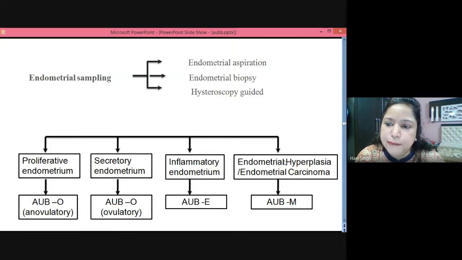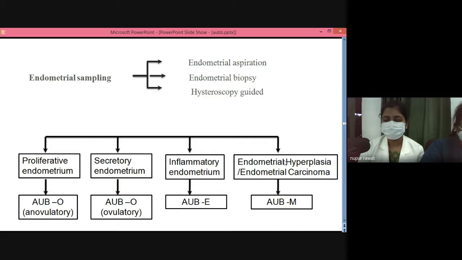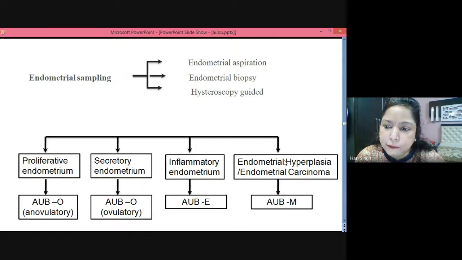Without atypia, how will you prescribe the progestin? Ma'am, medroxyprogesterone acetate is given at 10 mg. It can be given in cyclical and in continuous phase. No, that is why I asked. If it is a case of hyperplasia without atypia, it should never be given cyclically. In the secretory endometrium, as Rekha ma'am told that the histopathology came, you were saying cyclically, that was okay. But if it is a case of hyperplasia without atypia and perimenopausal age group, you will never give cyclical. It has to be continuous.